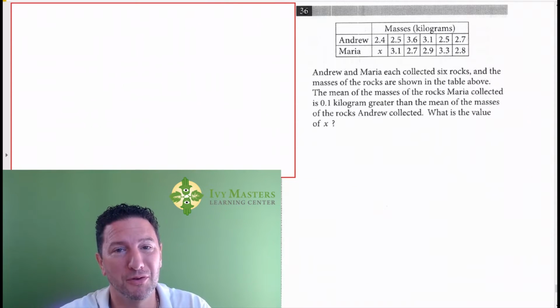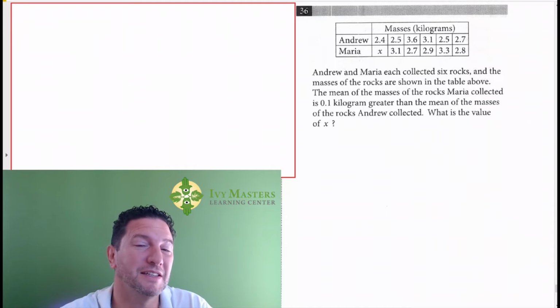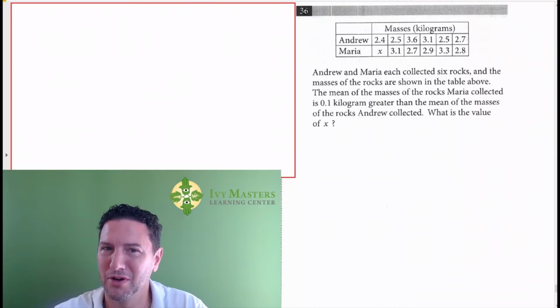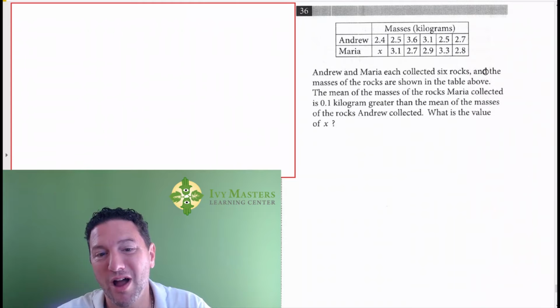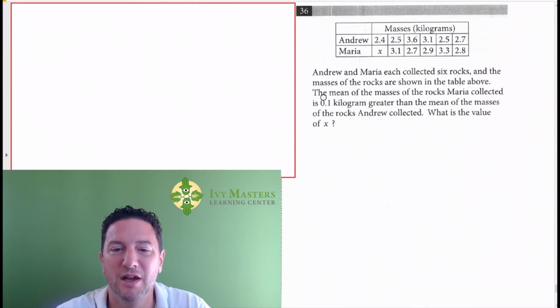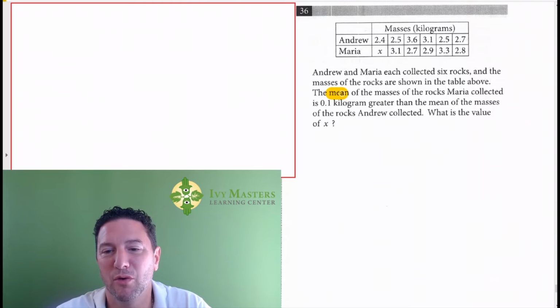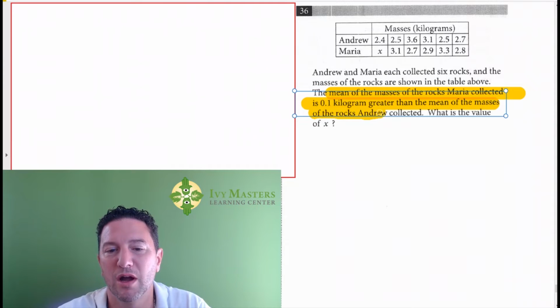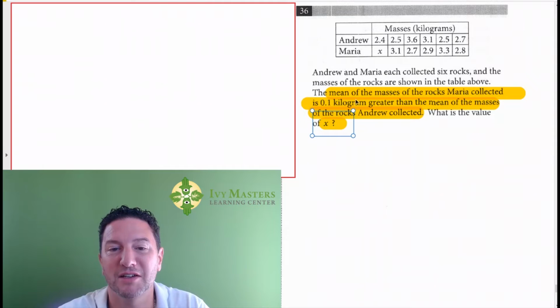My name's Paul Pasolka, Ivy Masters Learning Center and ivymasters.com. And today we're going to look at Test 6, Section 4, number 36, which is Andrew and Maria. Andrew and Maria each collected 6 rocks, and the masses of the rocks are shown in the table above. The mean of the masses of the rocks collected is 0.1 kilograms greater than the mean of the masses of the rocks Andrew collected. What is the value of X?